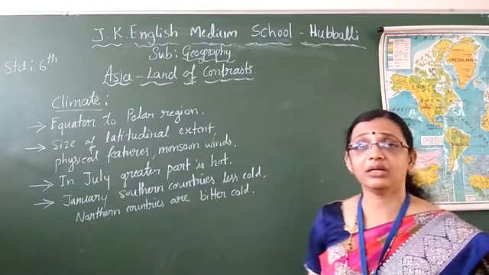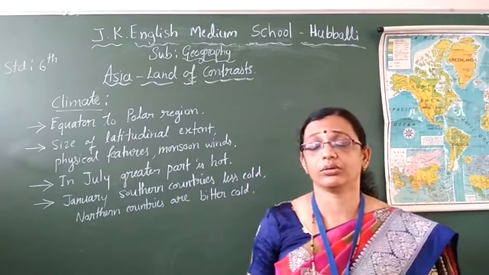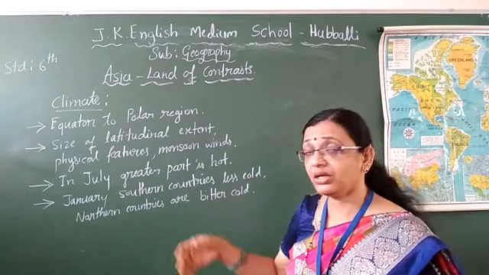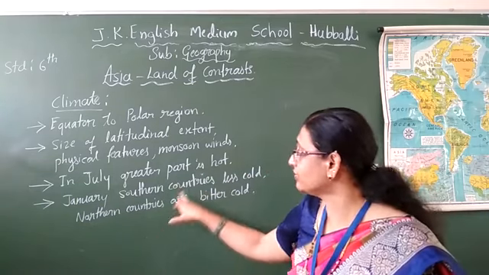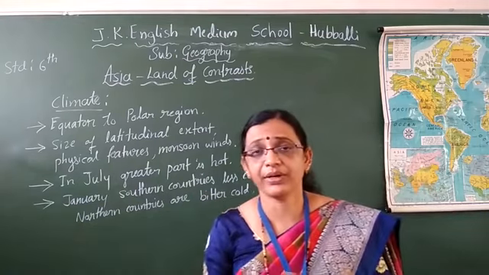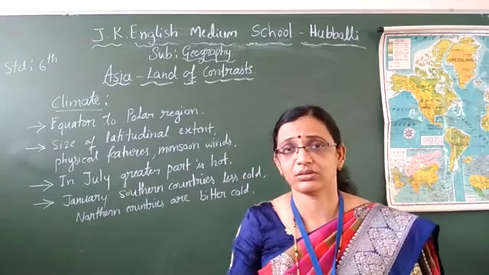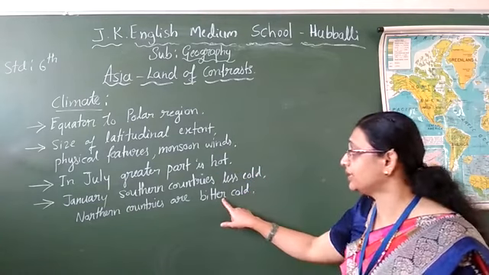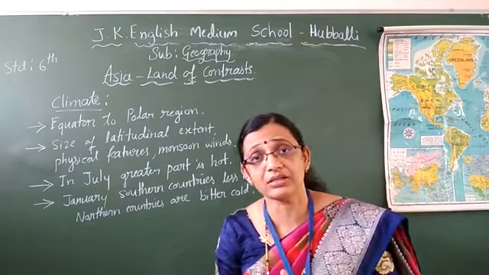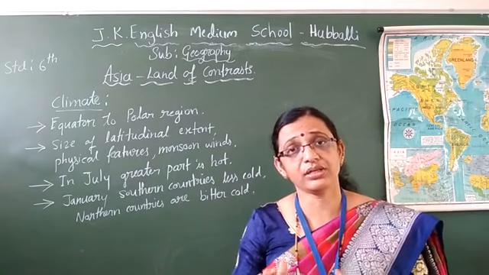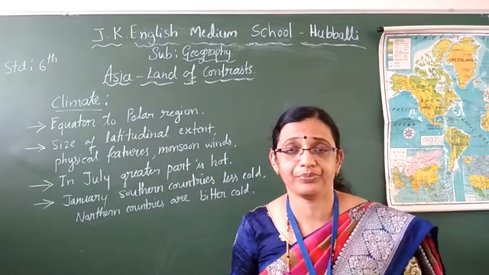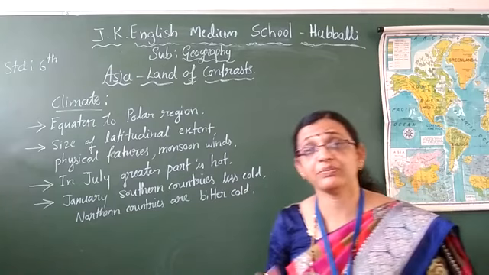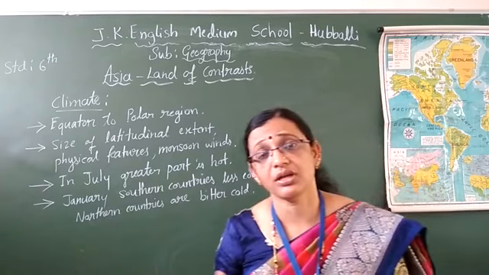But other countries are having the bitter cold. This less cold, bitter cold, it applies to Asia. Even in India, children, in the month of January compared to the month of December, it is cold only. But if you are taking Delhi, they are having the bitter cold only. Like this way, we can't see the weather. Up to your vision only you can see. You can't say it is the same thing even for one country. Like that way, it is changing everywhere.